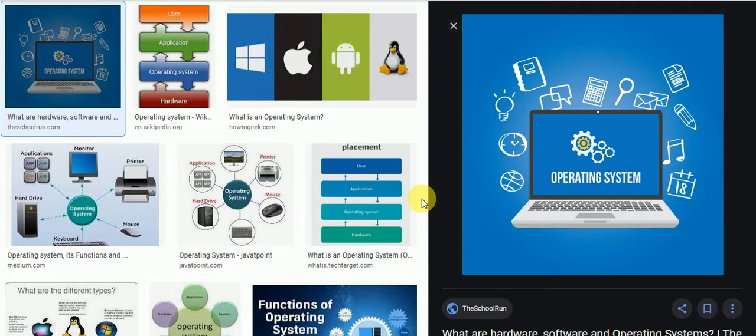Every task requires some input from the user, which is processed to generate the desired output. Operating system interacts with hardware devices through special software called device driver in order to get this done. Okay, so input and output management. When you connect input or output devices to your computer, then a driver must be installed in your computer system, because driver means what? Drive your devices, input or output devices.